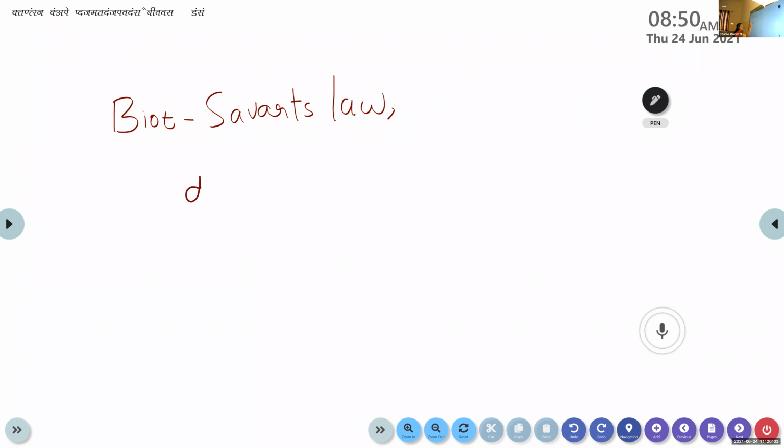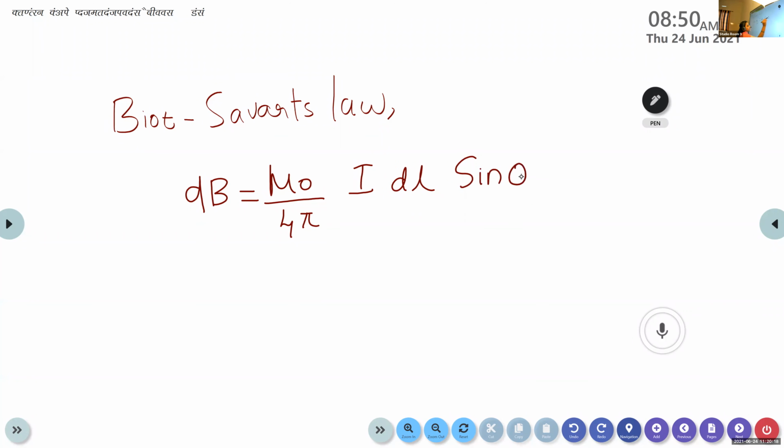dB is equal to mu 0 divided by 4 pi, I dl sine theta, divided by the distance of separation between them.